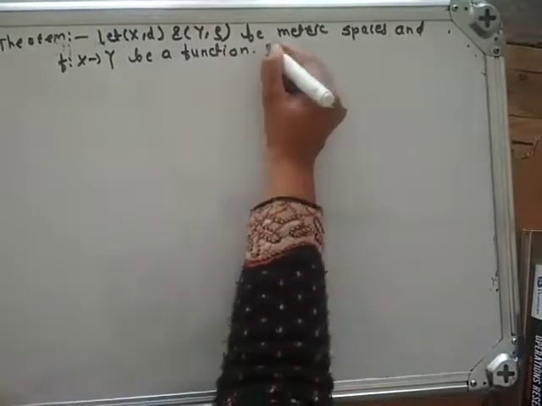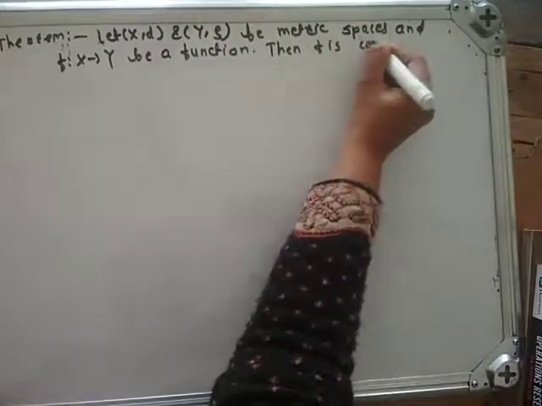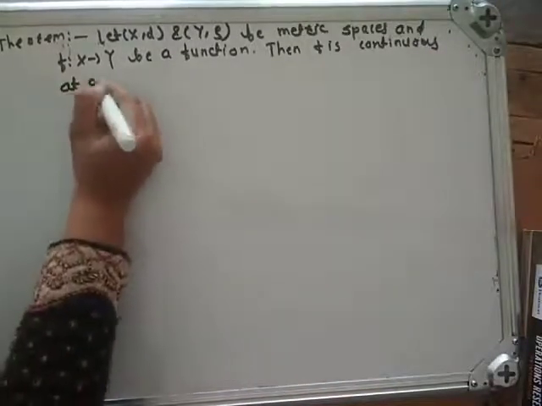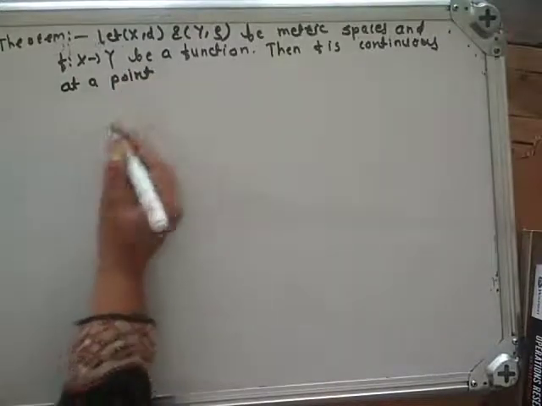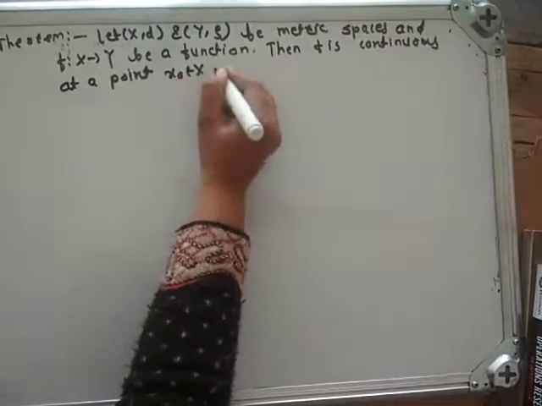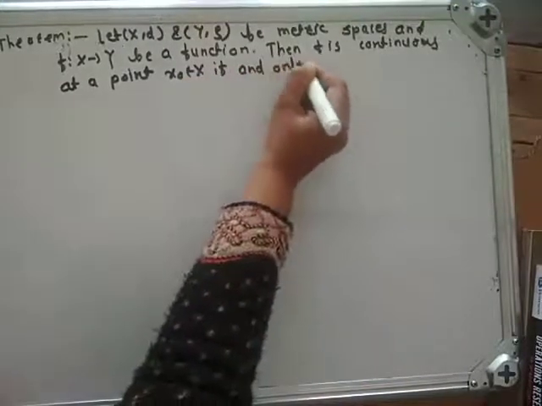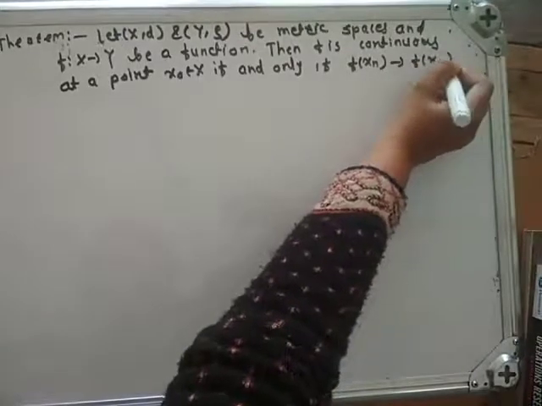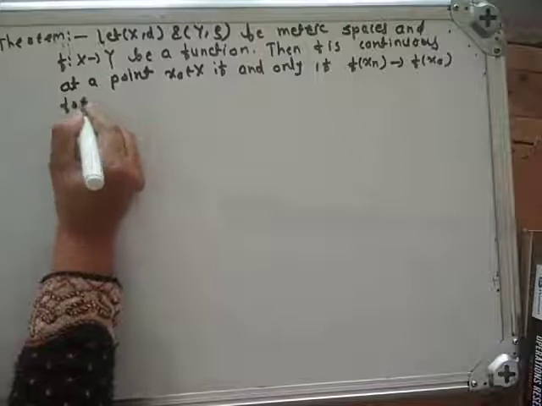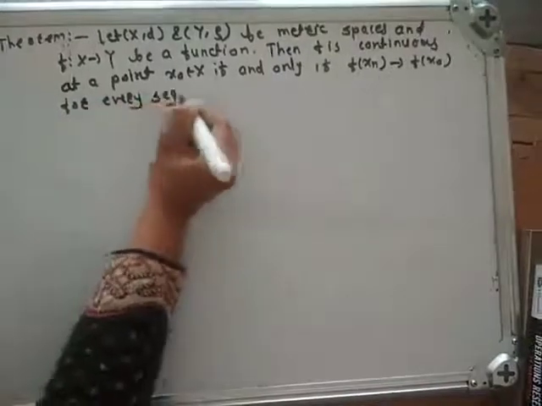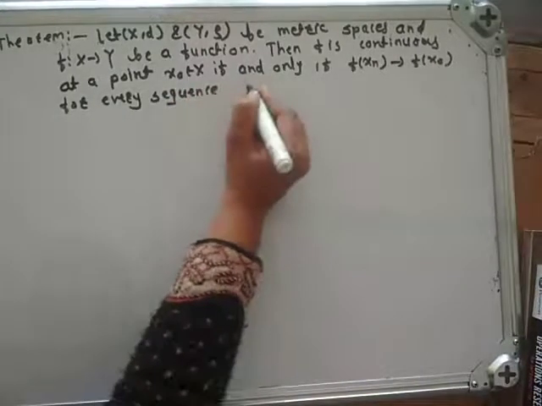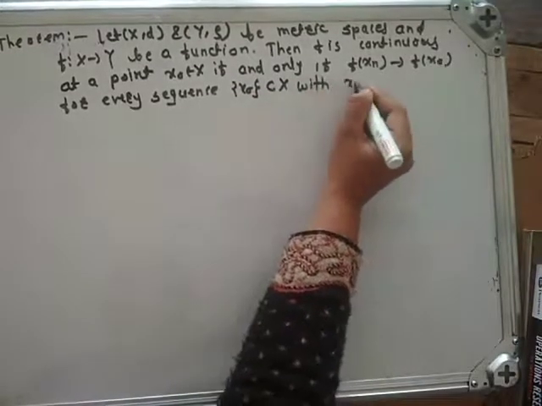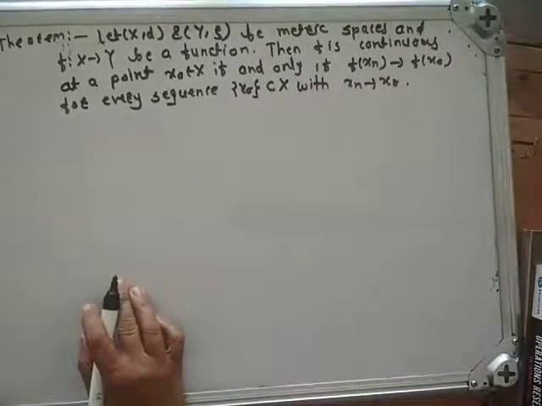Then f is continuous at a point x0 belongs to capital X if and only if f of xn converges to f of x0 for every sequence xn in X with xn converges to x0. Okay. Proof.